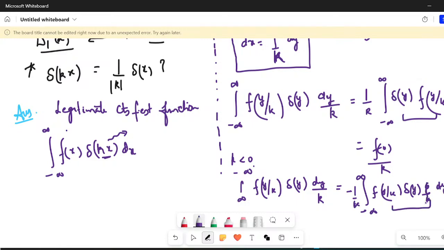So this integration would also become f of 0. So when k is negative, this integration is accompanied by minus 1 upon k, f of 0.